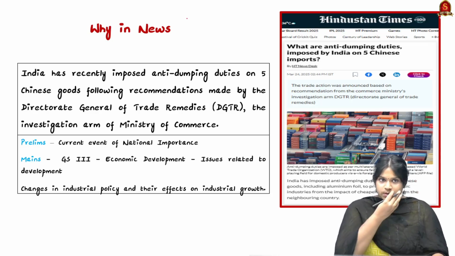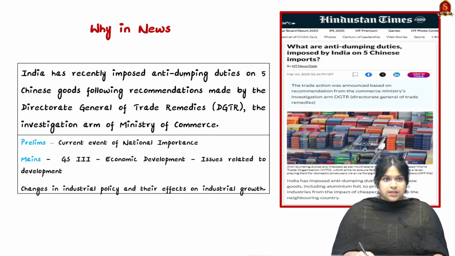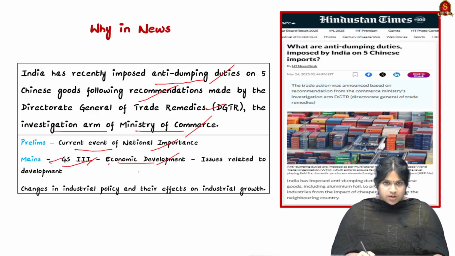Now look into this article from the Hindustan Times. India has recently imposed anti-dumping duties on 5 Chinese goods following recommendations made by the DGTR, which is an investigation arm of the Ministry of Commerce. For prelims, this news comes under current events of national importance, and in mains it comes under GS paper 3 in economic development, issues related to development, and changes in industrial policy and their effects on industrial growth.